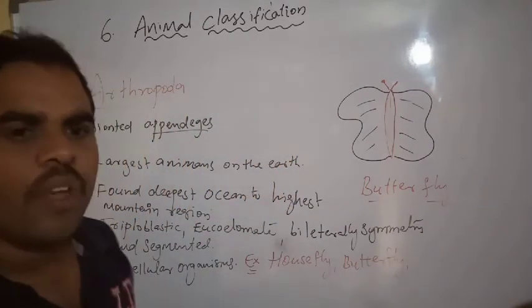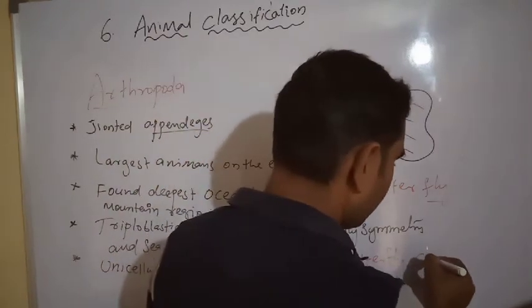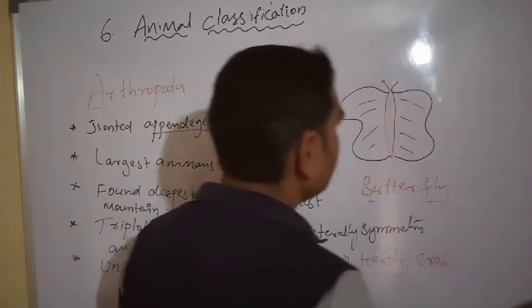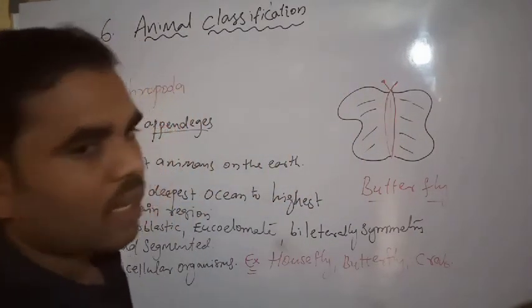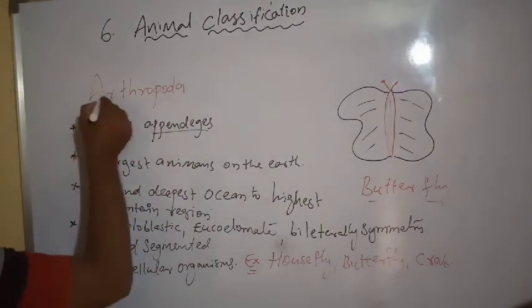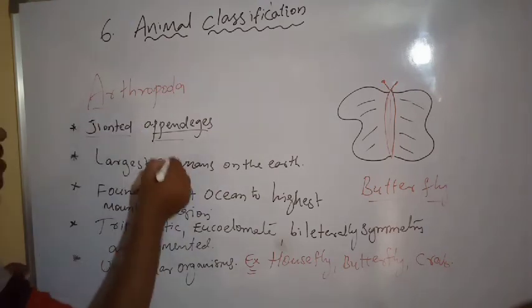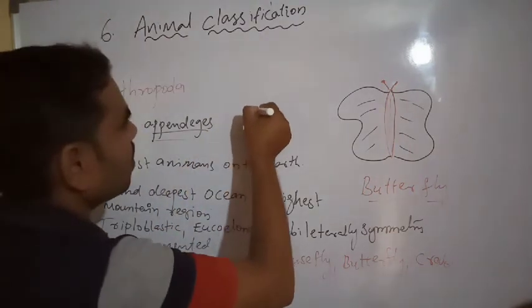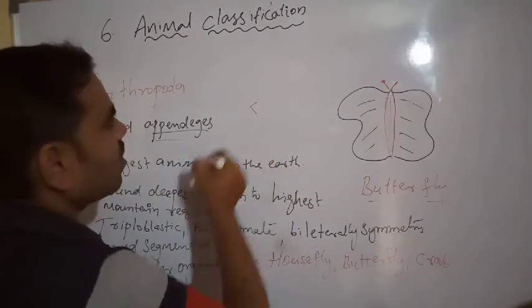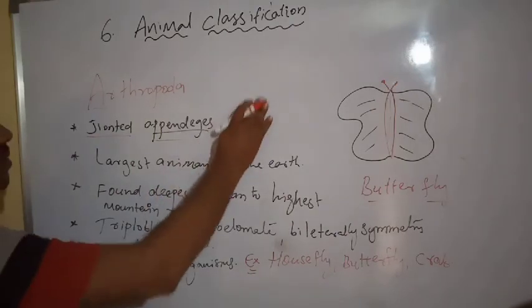Next we have to see the crab. Arthropoda means jointed legs. Here also we see the jointed legs.